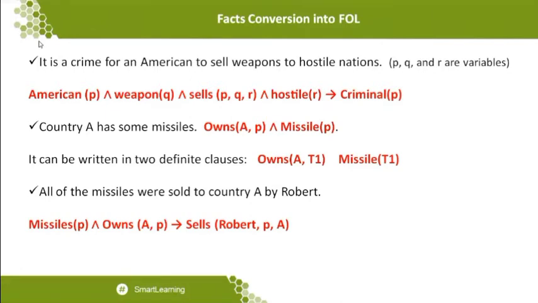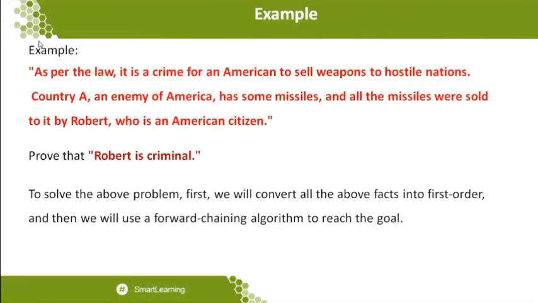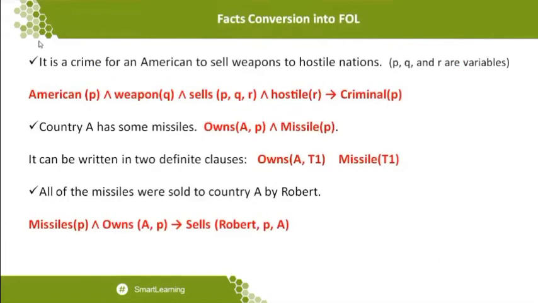Owns. So here some new terms will be added that you should understand. You can add Owns, meaning who is owning the missiles, and who represents country A. That is what the statement about country A having some missiles mentions. So here I am writing the statement Owns of A comma P and Missiles of P. That is a statement you can write. Or you can also write it in different classes, like Owns of A comma T1. Here T1 may represent missiles, or any other missile categorization you can do. That is why I just told you that you can apply n number of variables.